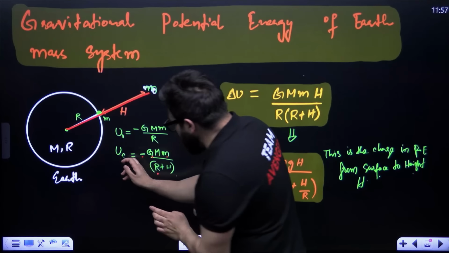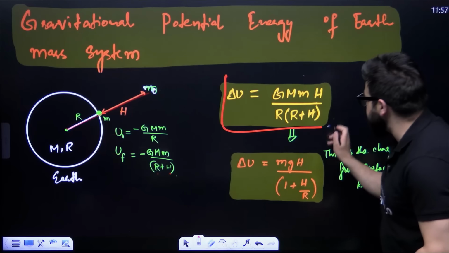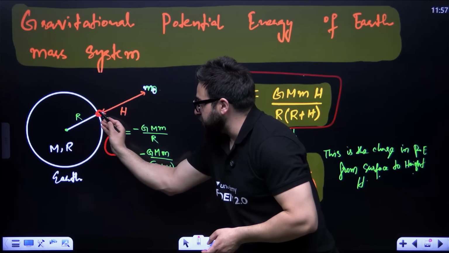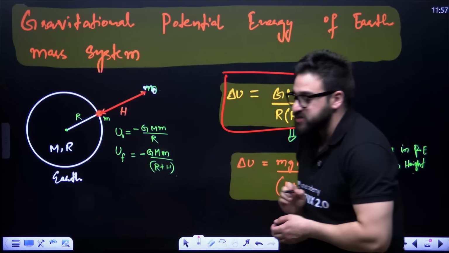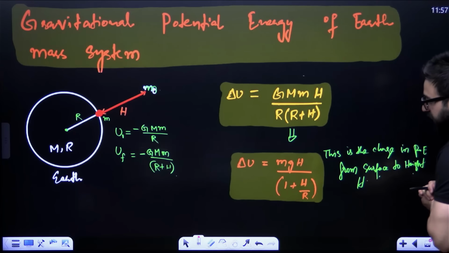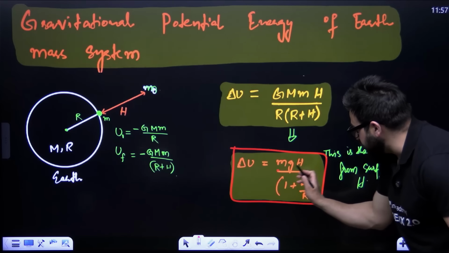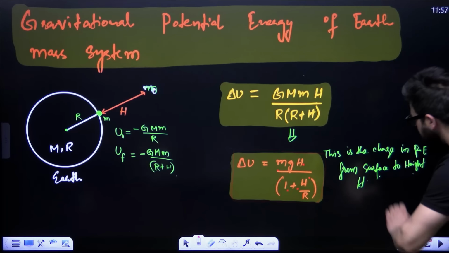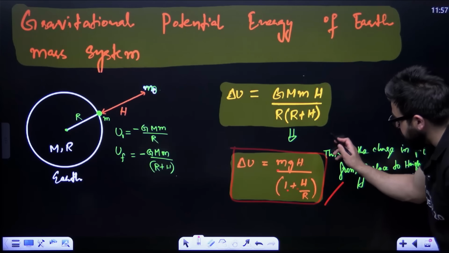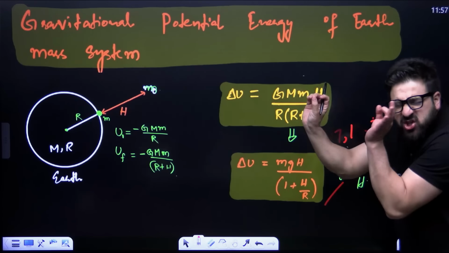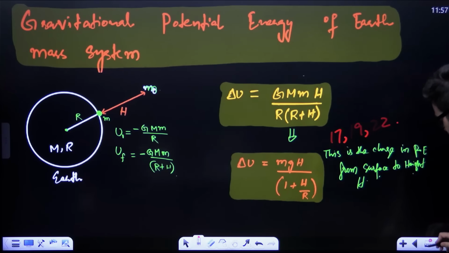Now, if you do U final minus U initial, this will be the change in potential energy. Okay, so what is the change in potential energy if you take the object from the surface to the height h? Now, if you simplify this, it will come out to be like this: mgh upon 1 plus h by R. This question was asked in NEET 2017, NEET 2019, NEET 2022. Extremely important, I would say, my dear NEET aspirants.